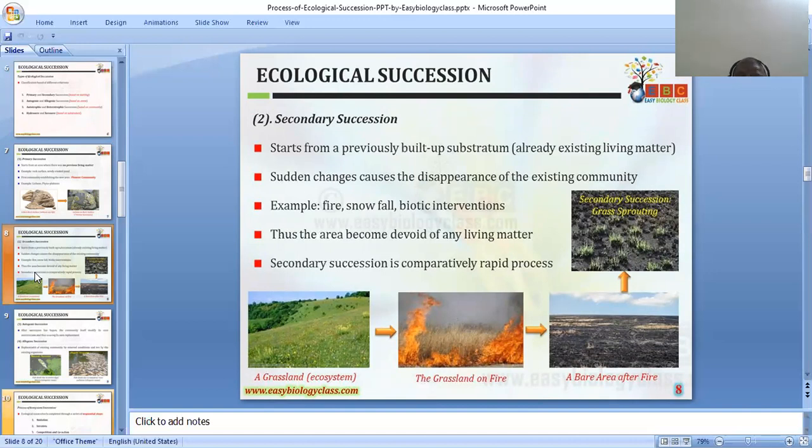First, the primary succession will be the grassland, with grass as the pioneer organism.